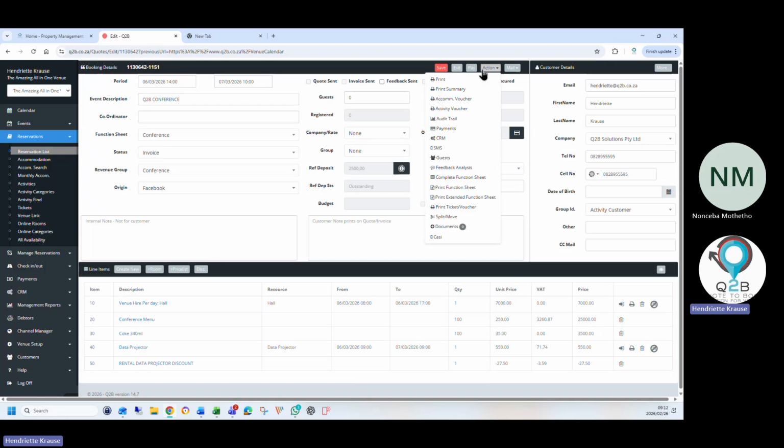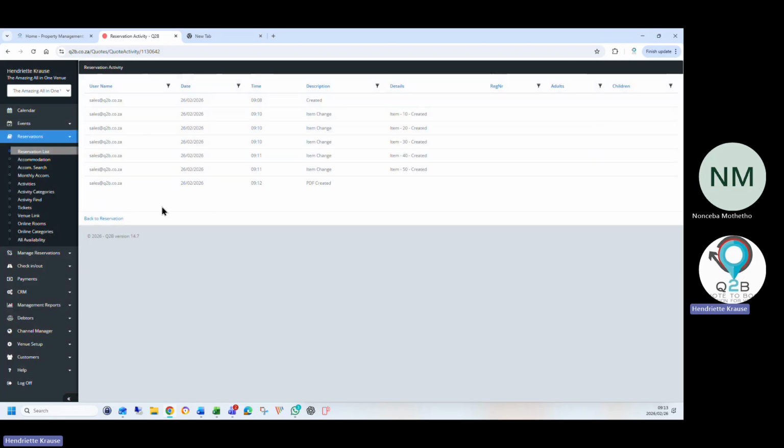Thank you. All right. So you can print the document. If you've got a very long invoice with lots of information, especially for the venues, you don't have accommodation that books out 40 rooms. They don't want to send a 6-page invoice to a client. They do a summary and it summarizes everything together for you. Then there's an audit trail on a booking. From when the booking starts, we record who did it, what time they did it, and what date did they do, and what did they change.